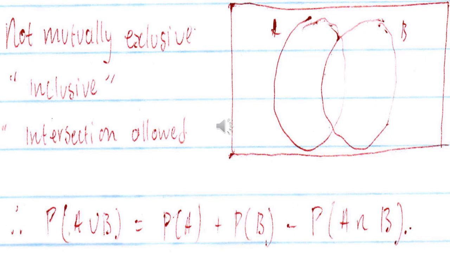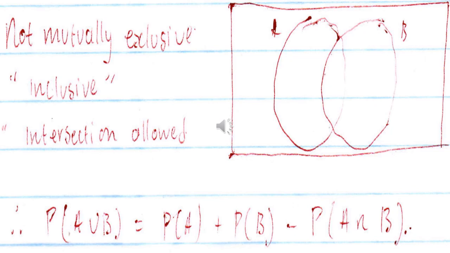So in this case, we will have an intersection because we will have numbers that appear on both A and B. And then let's go on to see the example so that you can further understand the inclusive events that are allowing the intersection, which are really not mutually exclusive. They allow the intersection, they don't restrict the intersection.